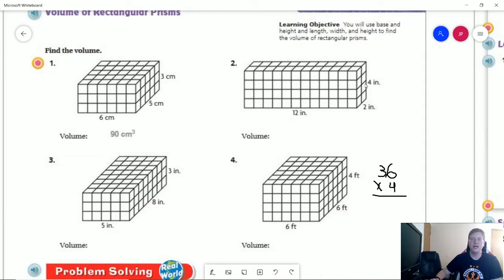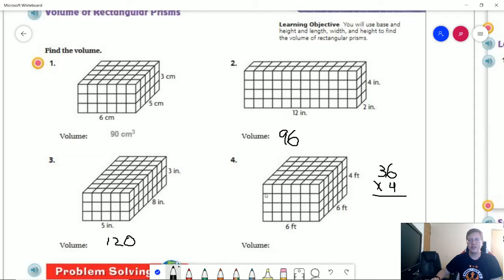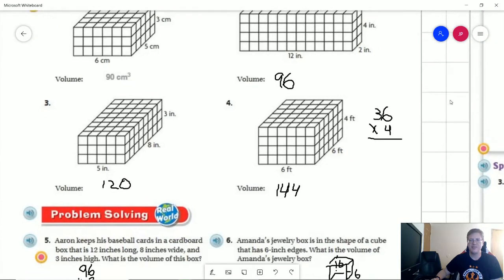So we could do 12 times 4 to get 48, 48 times 2 to get 96 inches cubed. For number 3, we can do 5 times 8 to get 40. 40 times 3 gives us 120 inches cubed. For number 4, this one's a little bit trickier, but again, quite manageable. So we can do 36 with our 6 times 6. 36 times 4 is going to give us 144. And this time we're working with cubic feet.